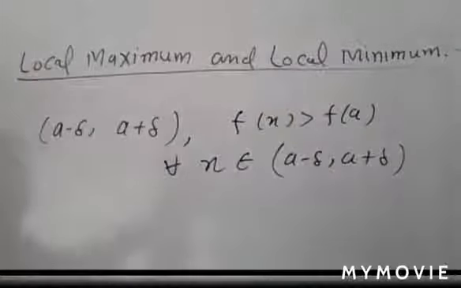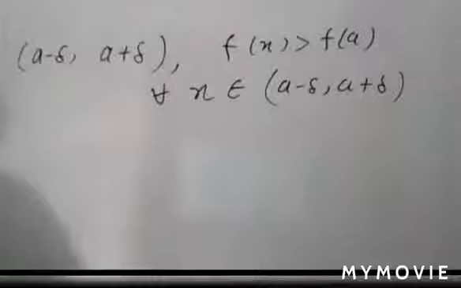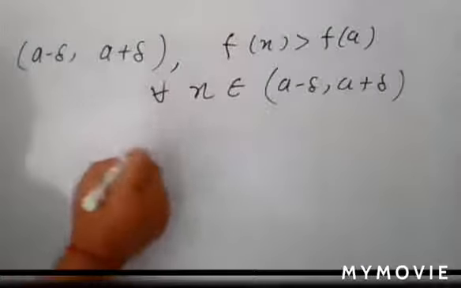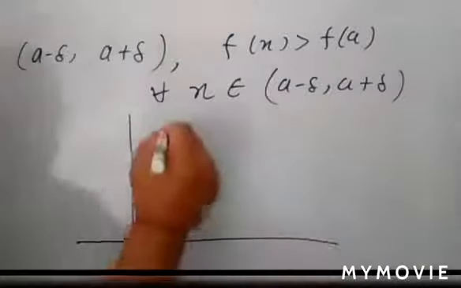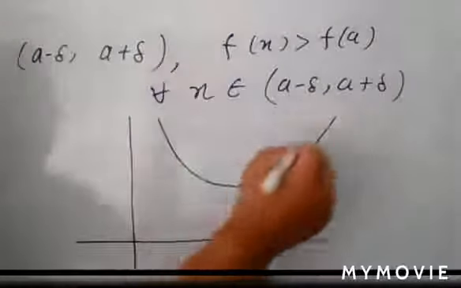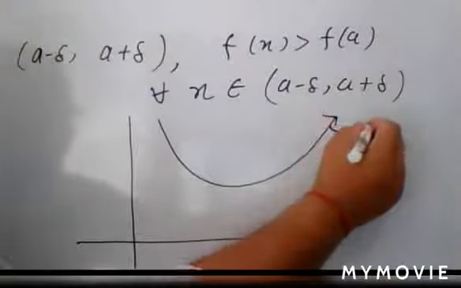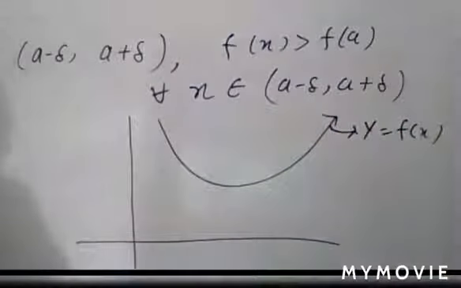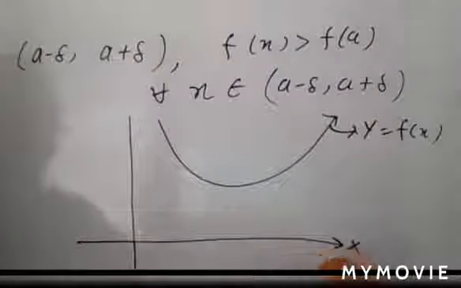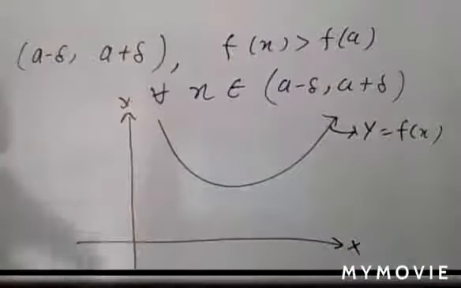Okay, so just think about this with the help of a figure. Suppose here you have a curve y is equal to f(x). Here you have the x-axis and y-axis.